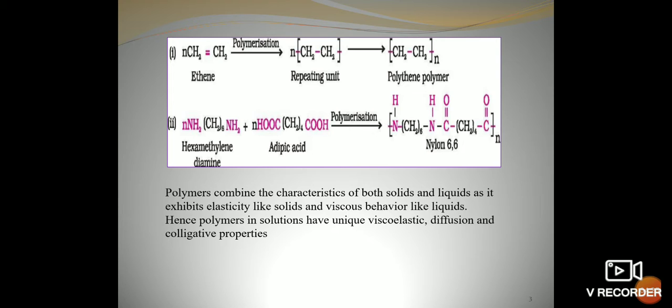So here we see N times of NH2-(CH2)6-NH2, where CH2 is 6 times, meaning hexamethylene diamine, plus adipic acid, which is a dicarboxylic acid. N molecules polymerize and they give nylon 6,6 with the elimination of N number of H2O or water molecules.